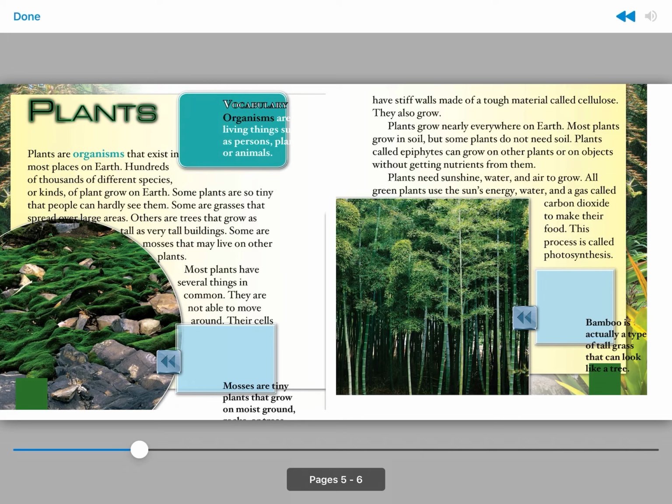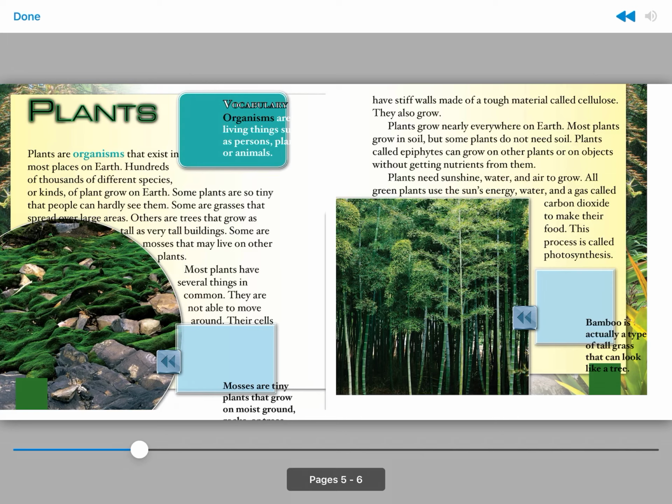Most plants have several things in common. They are not able to move around. Their cells have stiff walls made of a tough material called cellulose. They also grow. Plants grow nearly everywhere on Earth. Most plants grow in soil, but some plants do not need soil. Plants called epiphytes can grow on other plants or on objects without getting nutrients from them.